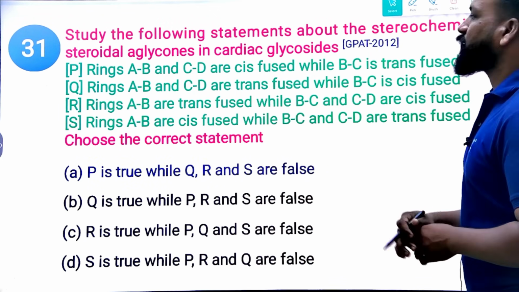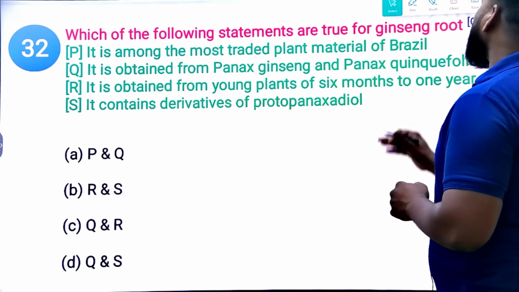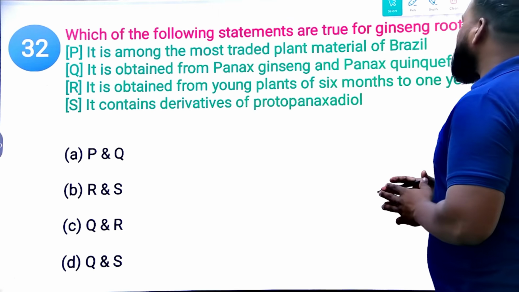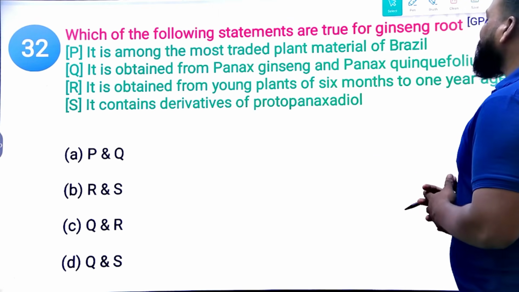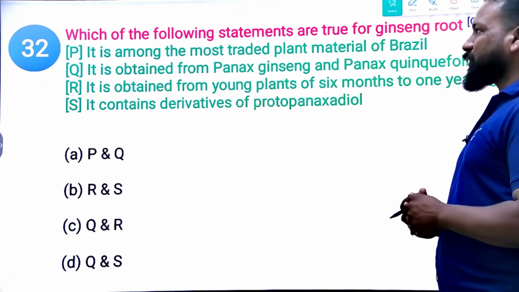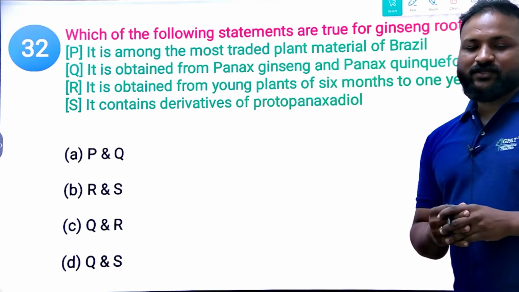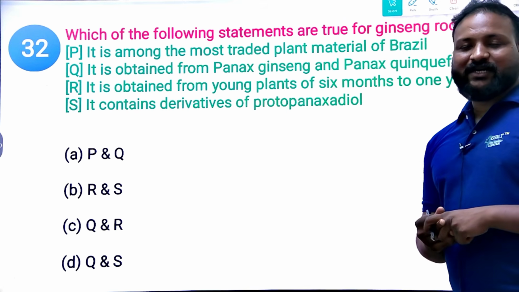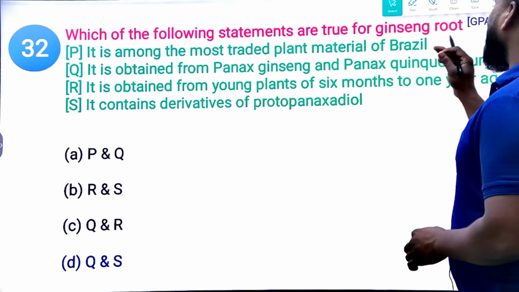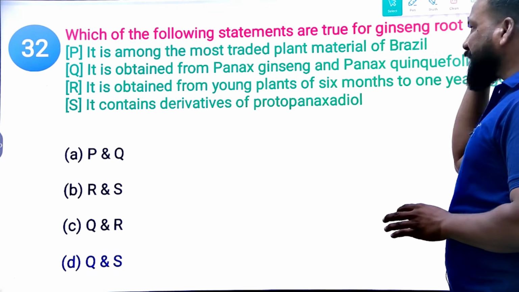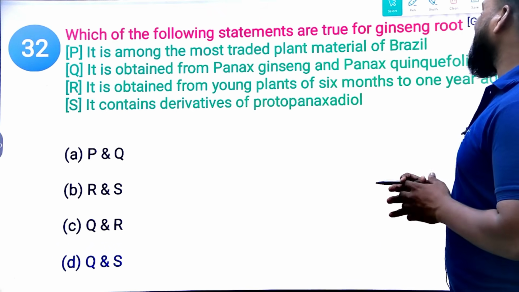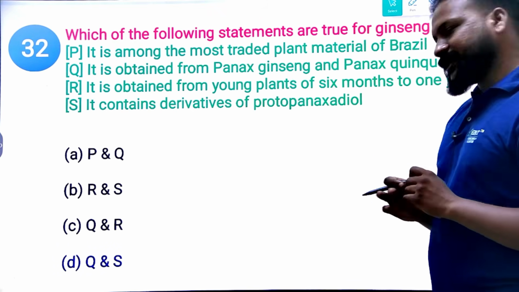Next: which of the following statements are true for ginseng root? It is among the most traded plant material of Brazil. It is obtained from Panax ginseng and Panax pseudoginseng. It is obtained from young plants of 6 months to 1 year age. It contains derivatives of protopanaxadiol. What is the right option? Yes, 2011 question. Ginseng root is obtained from two sources, that is Panax ginseng and Panax pseudoginseng, and yes, it contains protopanaxadiol. Clear? These two are important.